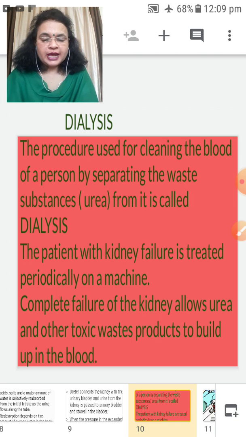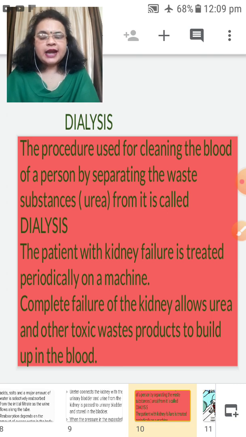Clear? Why? Because I told you, complete failure of the kidney allows urea and other toxic waste products to build up inside the blood, which is very harmful. So it is very important to excrete the waste from the body.